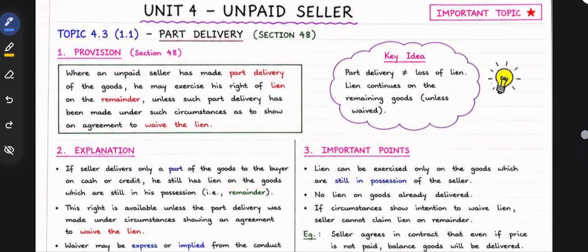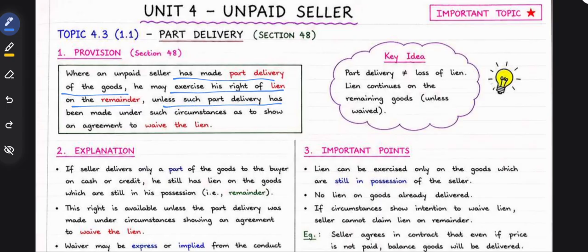Part delivery. Where the unpaid seller has made part delivery of the goods, he may exercise his right of lien on the remainder, unless such part delivery has been made under circumstances as to show an agreement to waive the lien. See, what is part delivery? He is giving part delivery and part of the goods is still with him.